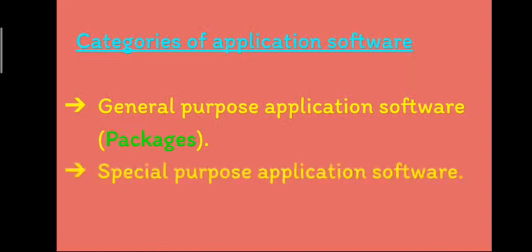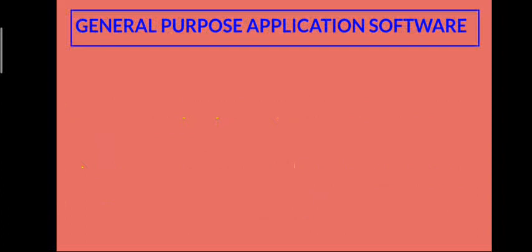Categories of application software. General purpose application software, which are called packages, special purpose application software, and customized software. We shall look into each in detail.